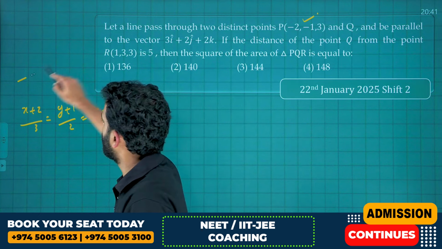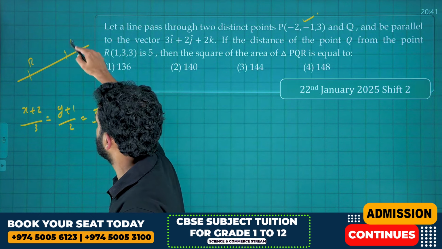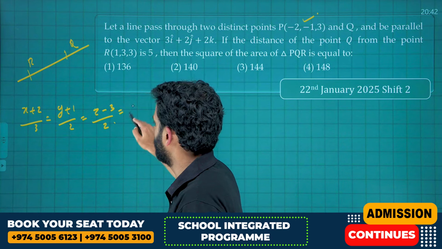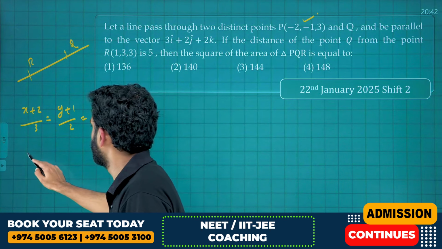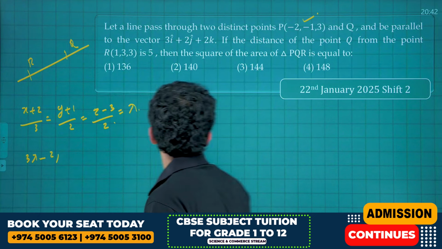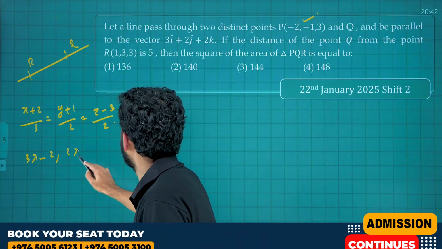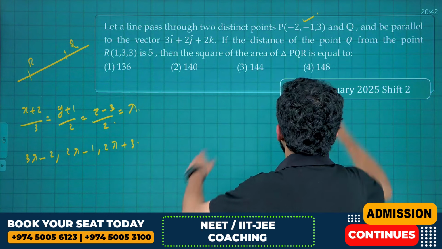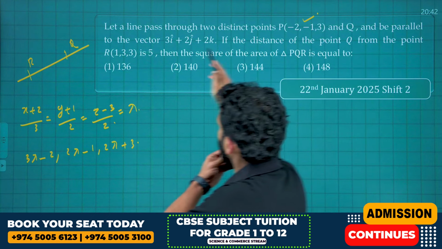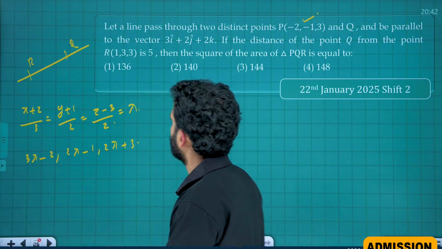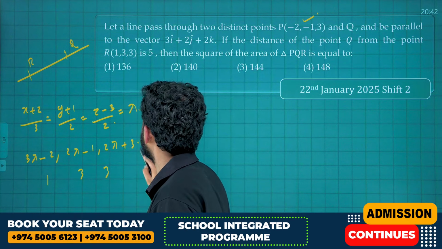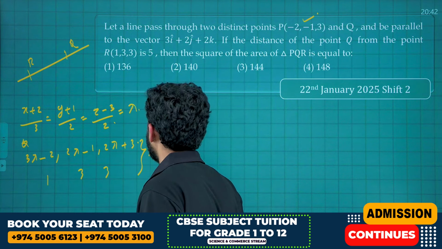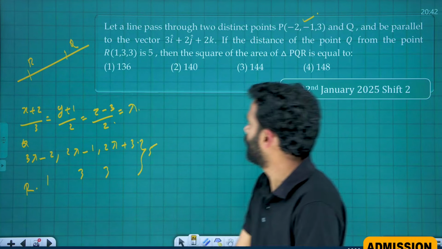Since the line is passing through 2 points P and Q, we need to consider the general point on that line. Therefore let's consider the parameter lambda, same drill. The general point of the line will be 3 lambda minus 2, 2 lambda minus 1 and 2 lambda plus 3. That is the general point on that line. And the distance of the point Q from the point R, which is 1, 3, 3, is 5. This is Q and this is R. I hope you are getting the idea here.